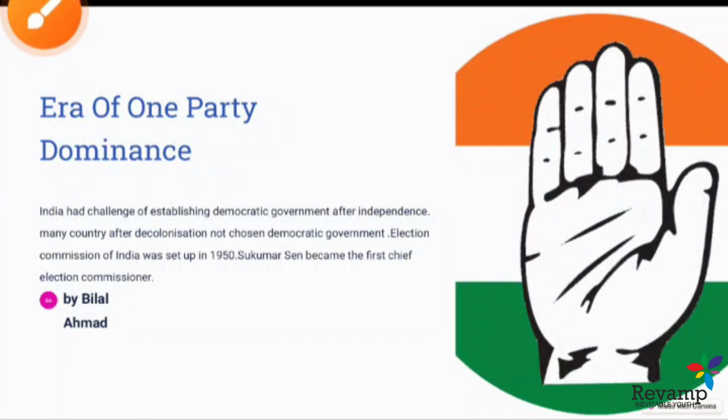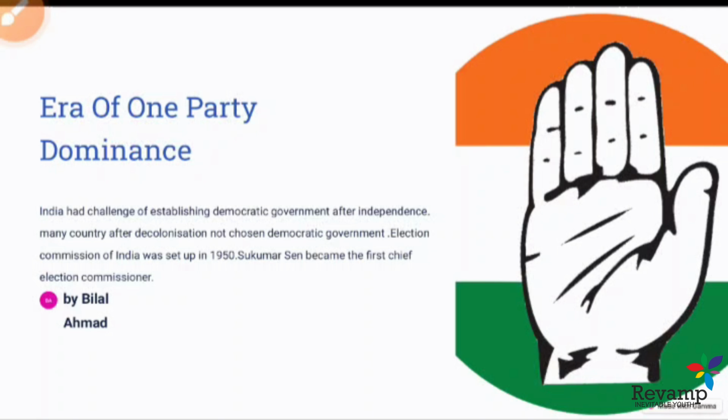Hello everyone, today's topic is one party dominance. In this unit, we will study how elections were held in a newly independent country and what the challenges were before the Election Commission of India to hold a free and fair election. And after the election, how Congress became a dominant party in the first election of 1951, and what key role was played by the opposition parties in the 1950s. So let's begin with the topic.